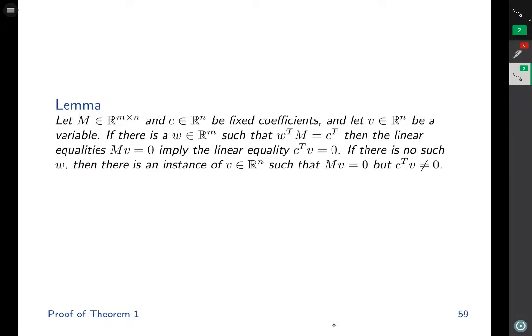Another way to state this lemma is to say that the system of linear equalities MV equals 0 implies the linear equality C transpose V equals 0 if and only if C transpose can be represented as a linear combination of the rows of M.